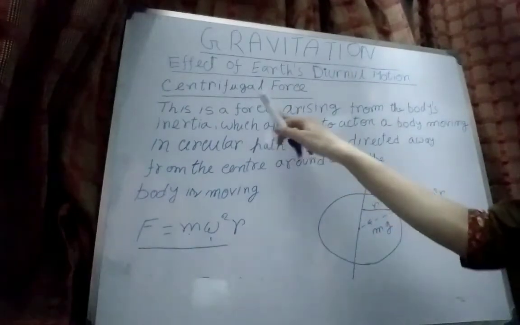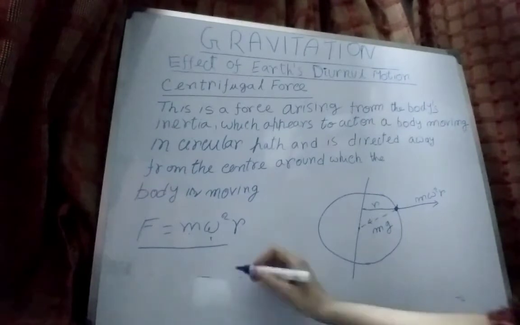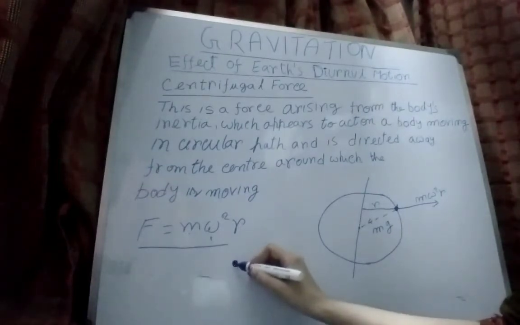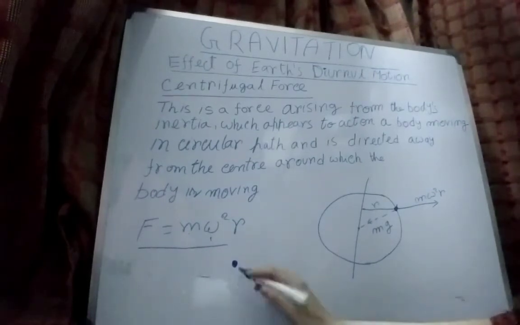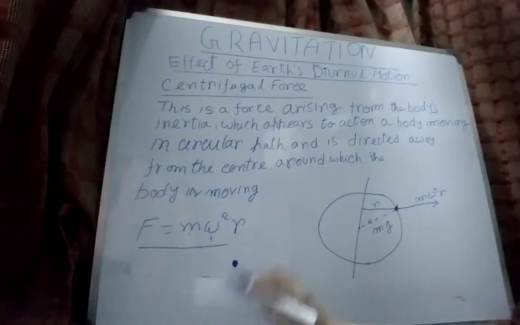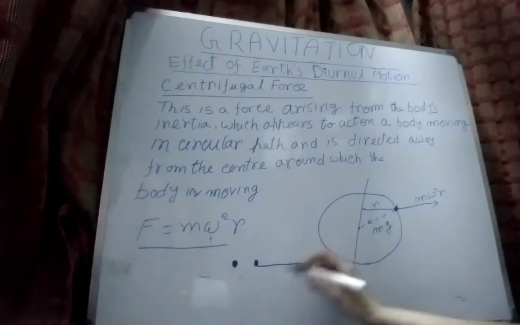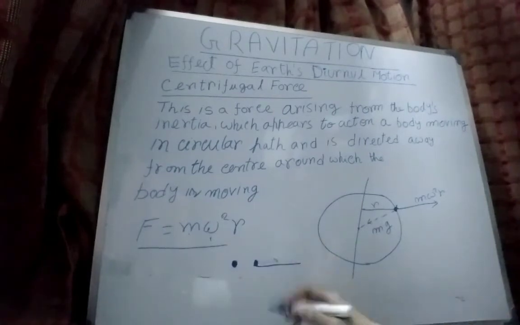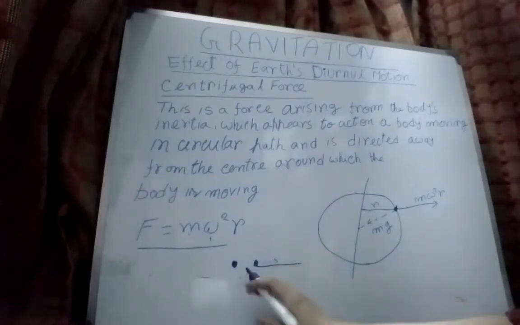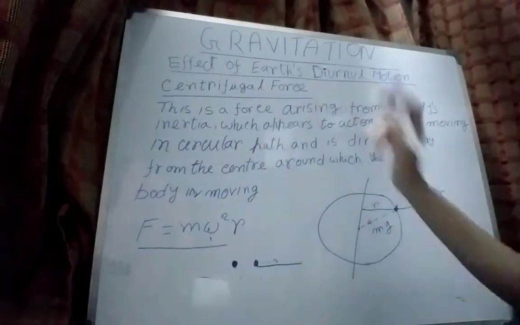It is said that this force arises from the body's inertia. Now what is inertia? If any object is at rest, it will remain in that state, and if any object is moving along a straight line with uniform motion, then it will keep continuing this motion unless there is an external force. This is the inertia of a body, and due to this inertia this centrifugal force arises.